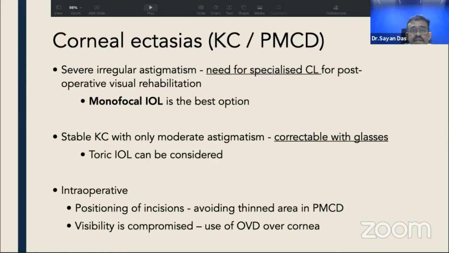Coming to corneal ectasia, what we must know is that if it's a severe irregular astigmatism which cannot be helped with glasses, and the patient needs a